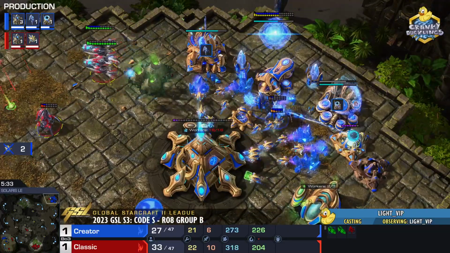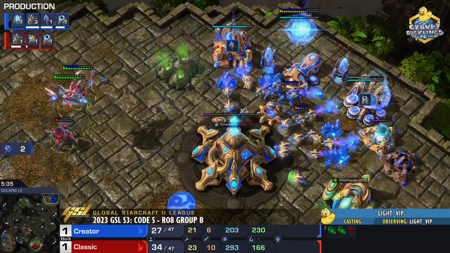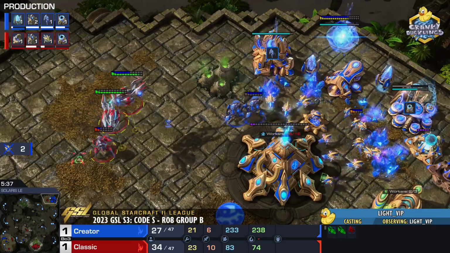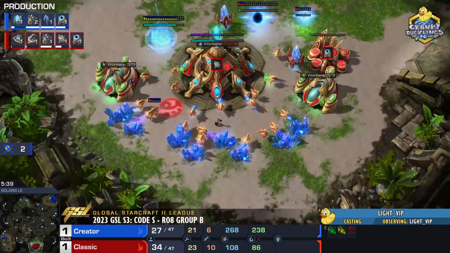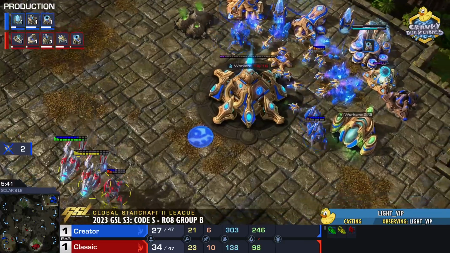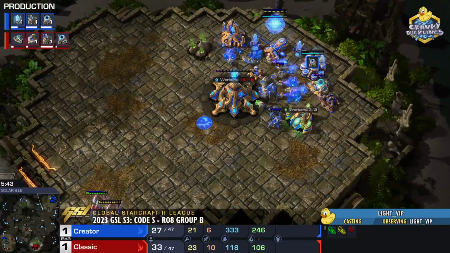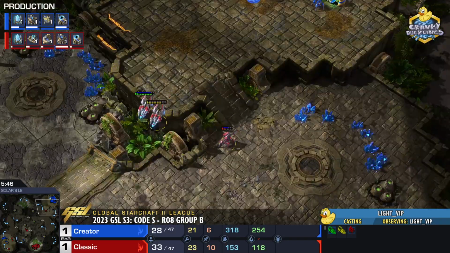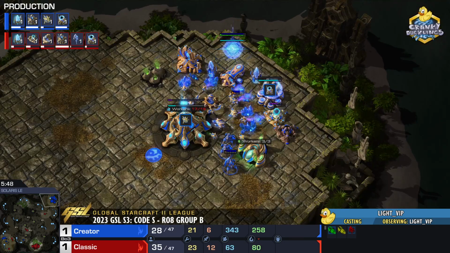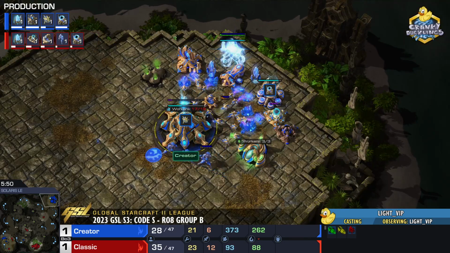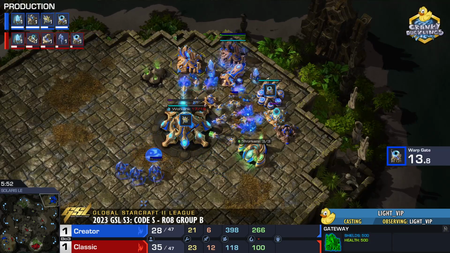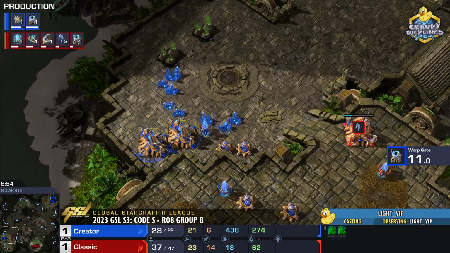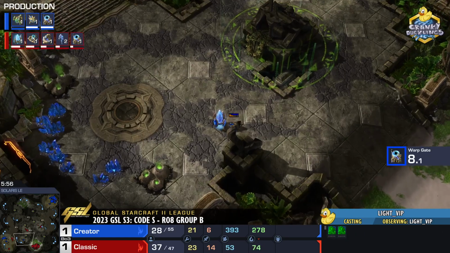Oh, down goes the gas geyser. Oh, the Stalker barely survives. We don't have Warp Gate, by the way. Back at home, Classic getting everything up and running, and it feels like Classic is in control. Feels like he's in the driver's seat at this point. Creator just lost a gas geyser. Warp Gate's finishing up. Sorry, 4 gates. 4 gates available and a proxy pylon.